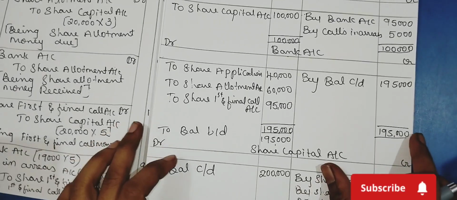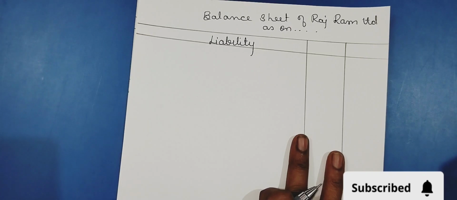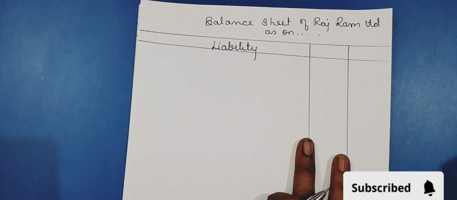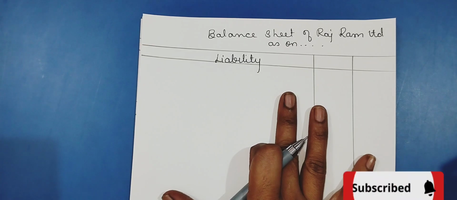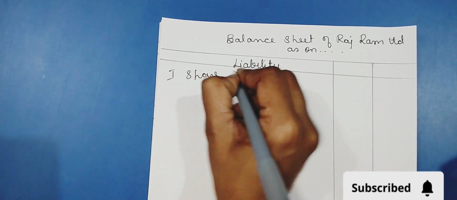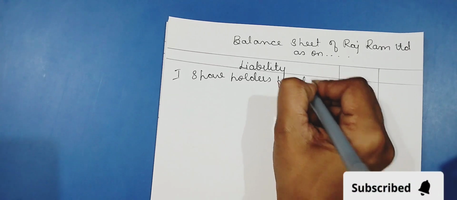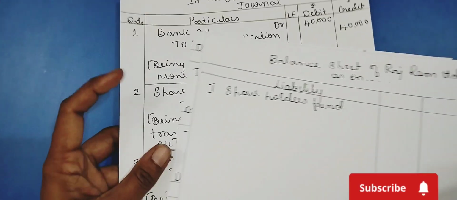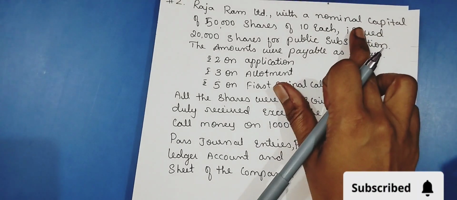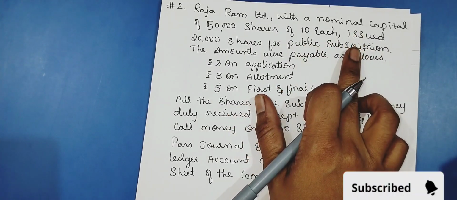Now let us prepare the balance sheet of Rajaram Limited. First we are recording the liabilities. What is the first item under the liabilities? Shareholders fund. Under shareholders fund we are recording all the shares issued: authorized share capital, then issued capital, and the paid up or called up capital.